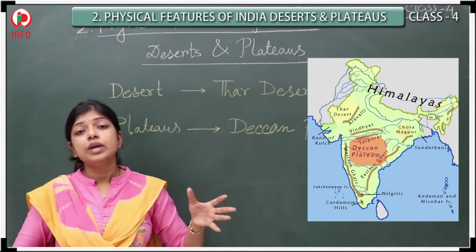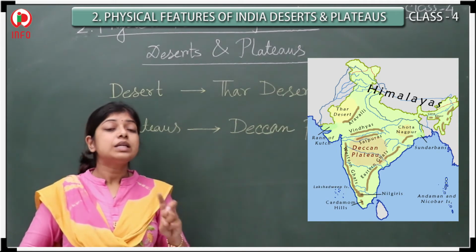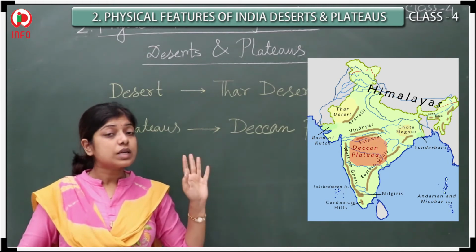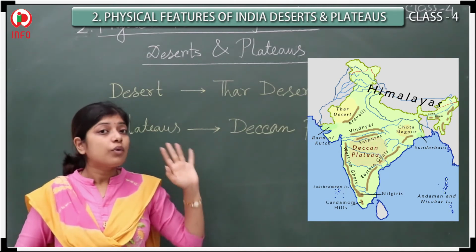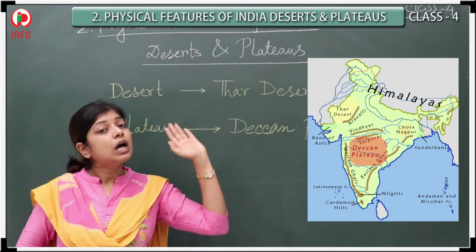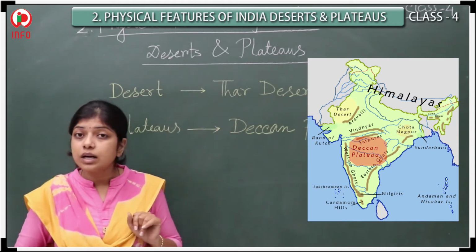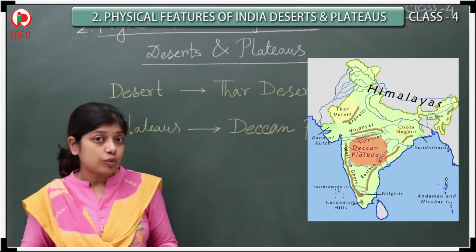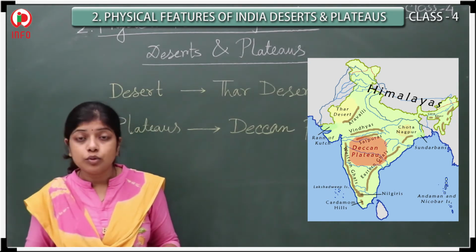This plateau is surrounded by these three ranges. In the west side the Western Ghats are there, in the east side the Eastern Ghats are there, and in the north side the Satpura and the Aravalli are there.